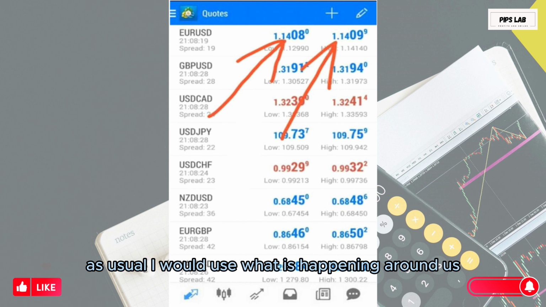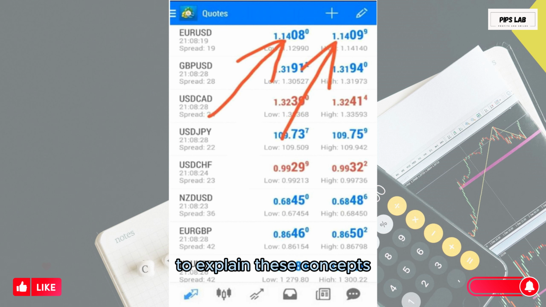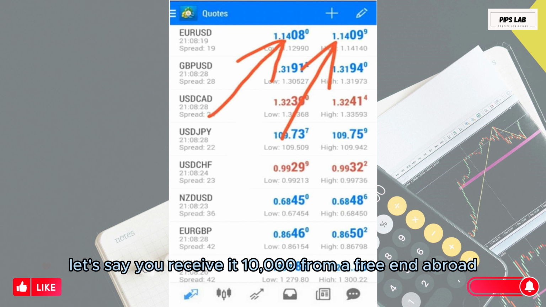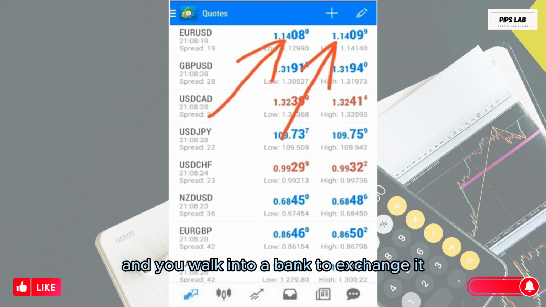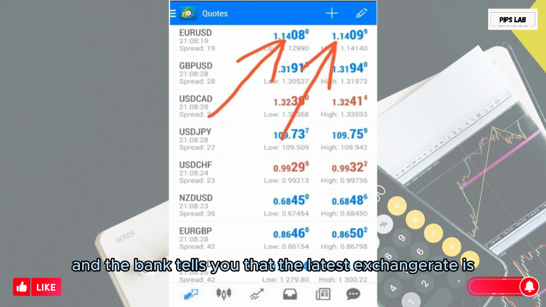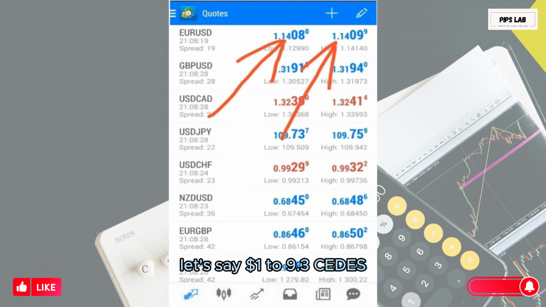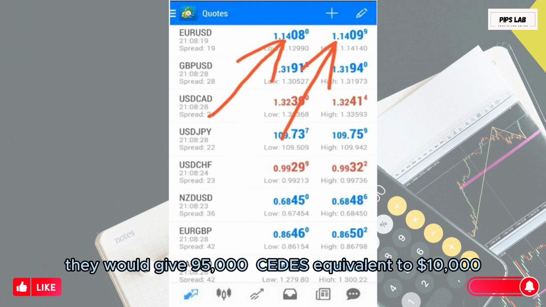As usual, I would use what is happening around us to explain these concepts. Let's say you receive $10,000 from a friend abroad, and you walk into a bank to exchange it, and the bank tells you that the latest exchange rate is, let's say, $1 to 9.5 CDs. They would give 95,000 CDs, equivalent to $10,000.